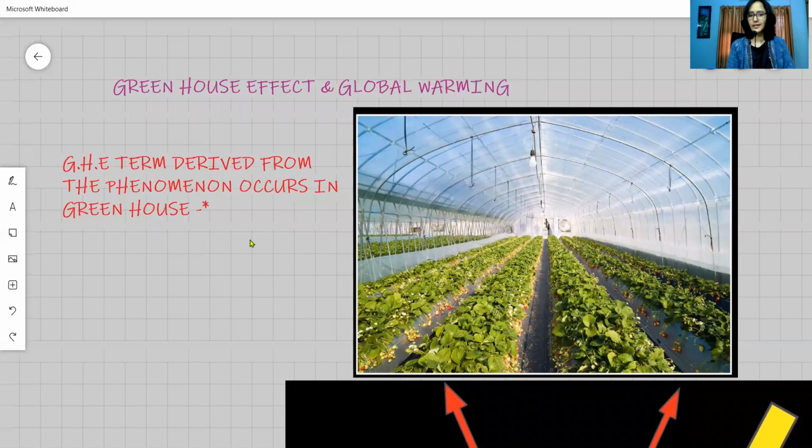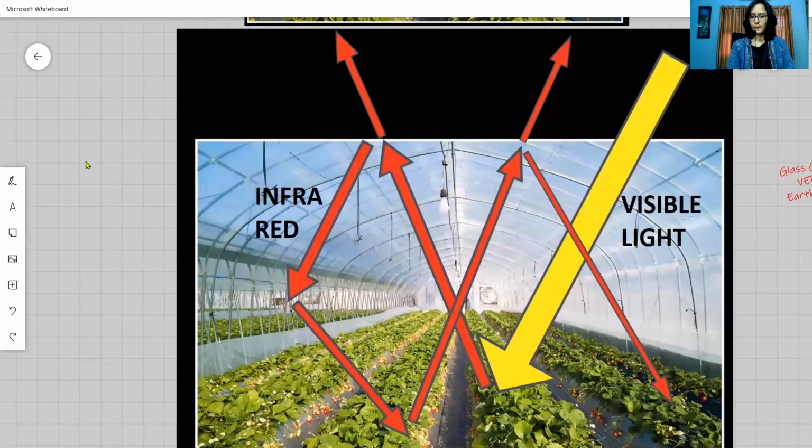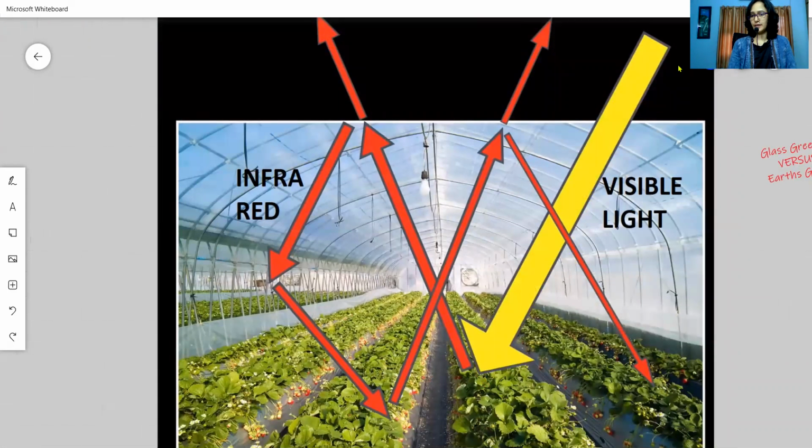To understand this, let's go to this diagram. In general, when visible light reaches, it can freely transmit through the glass panel. Through the glass roof, all the visible photons can reach the plants here. Now, as the visible light reaches the soil or the plants, most of it is absorbed and some amount of radiation is released in the form of infrared rays, the longer wavelength infrared rays.